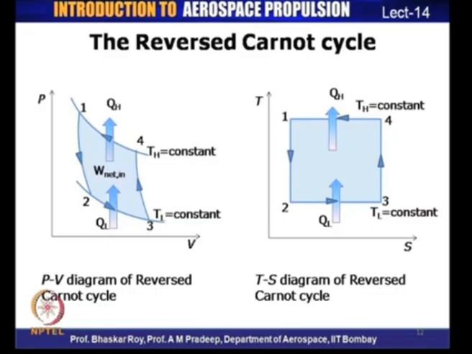The process begins at 1 and goes in this fashion, and it will look exactly the same as it was in the previous case. And so, the same cycle has now been represented on the TS diagram as well. Here again the process is exactly the same, just that the heat and work interactions have been reversed. So, this is basically a reversed Carnot cycle, which is used to represent refrigeration cycles.